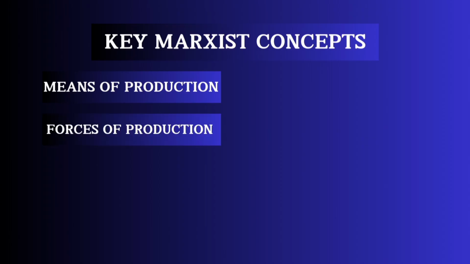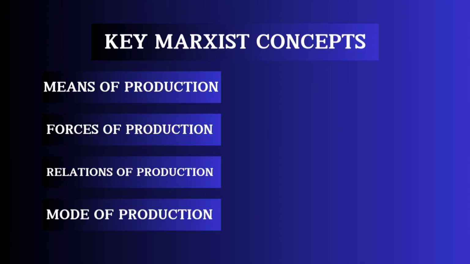Today on Political Economy, we are going to be looking at four key concepts. These concepts are often attributed to as Marxist concepts, and these concepts are the means of production, the forces of production, the relations of production, and the mode of production. We are not just going to try and understand these concepts, but also look at the relationship that exists among them. For a better understanding of these concepts, we're going to be relying more on the use of graphical representation, such as the use of pictures and diagrams, to be able to explain this better. So stick to the very end of this video to learn about this.